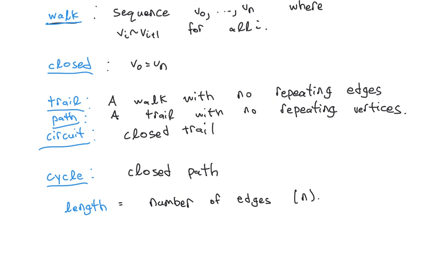A trail is going to be a walk with no repeating edges, whereas a path is going to be a trail that has no repeating vertices. And a circuit is going to be a closed trail, so it's a trail that starts and ends at the same vertex, whereas a cycle is going to be a closed path, a path that starts and ends at the same vertex. And in all cases, we're going to refer to the lengths of these types of mathematical objects to be the number of edges.